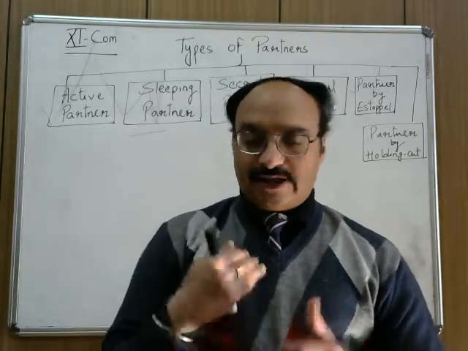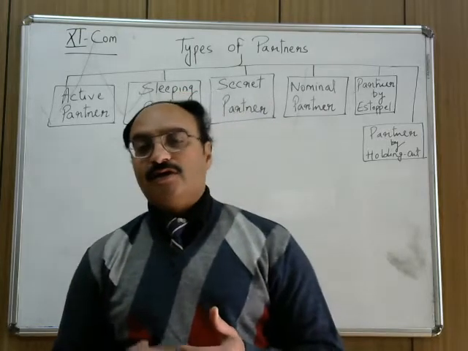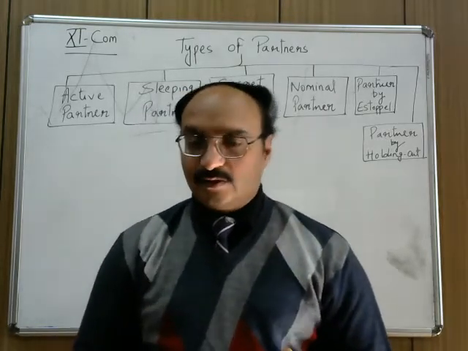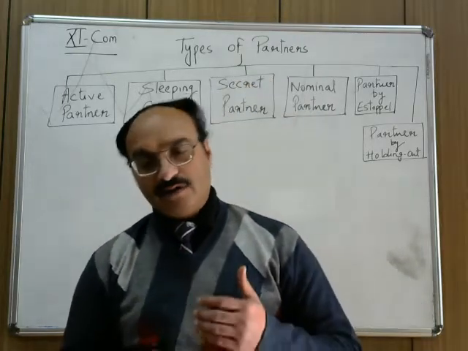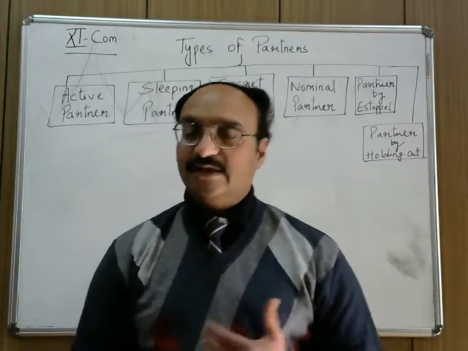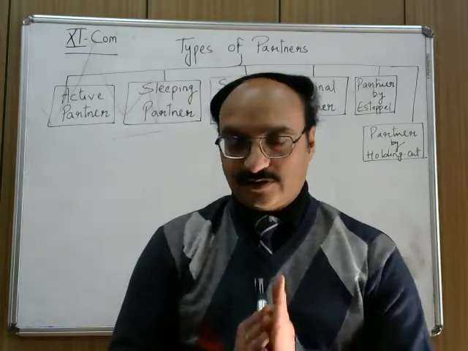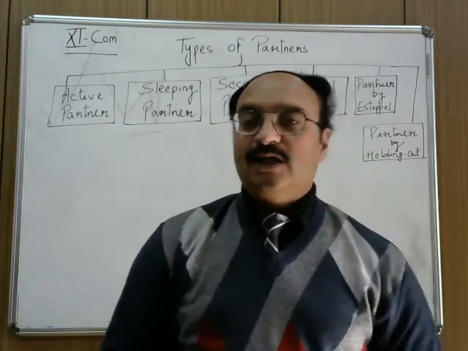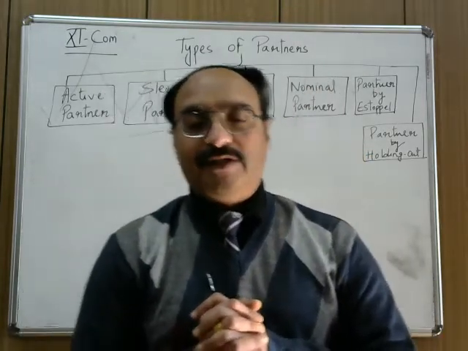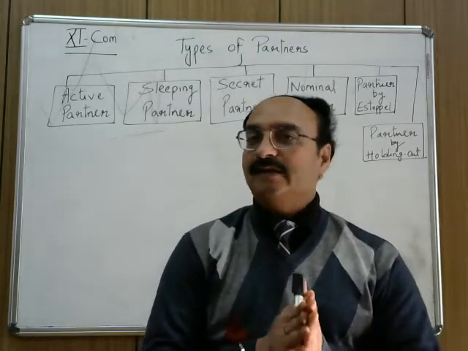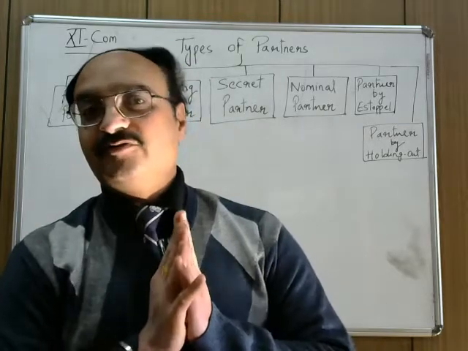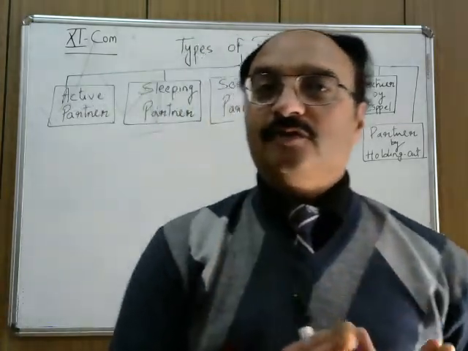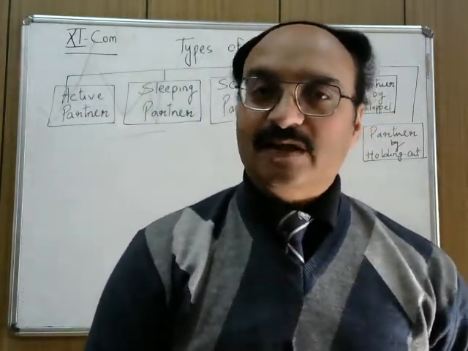On capital contribution, on distribution of profit and losses, on liability clause, on management and control, we will discuss regarding all these points, right? So first I want you to give a particular brief summary of all these partners, starting from active partner. So in a partnership firm, there are 6 types of partners.